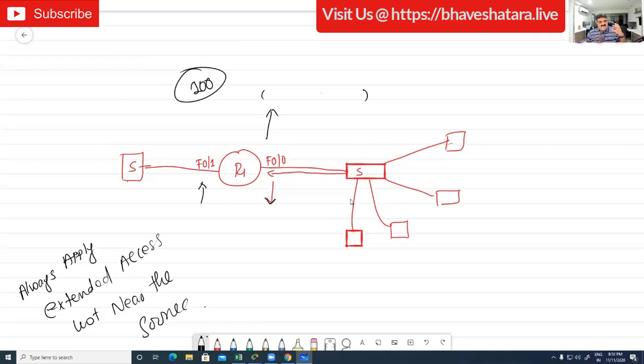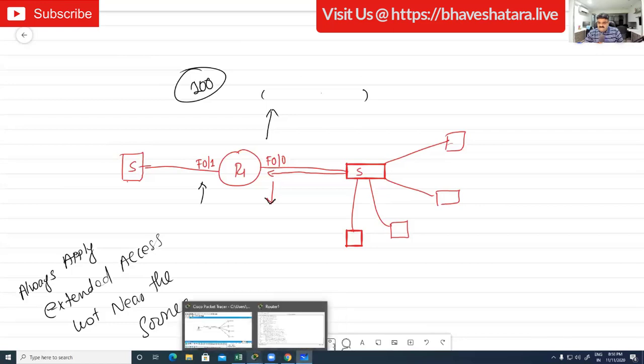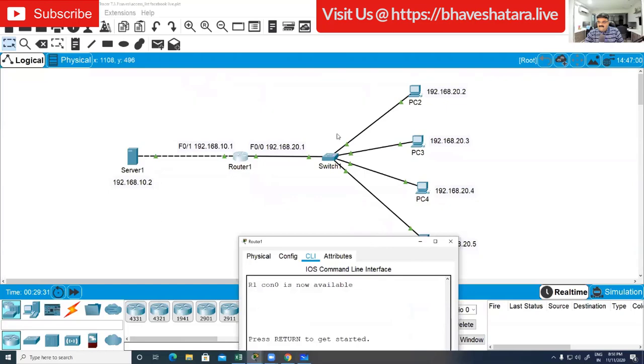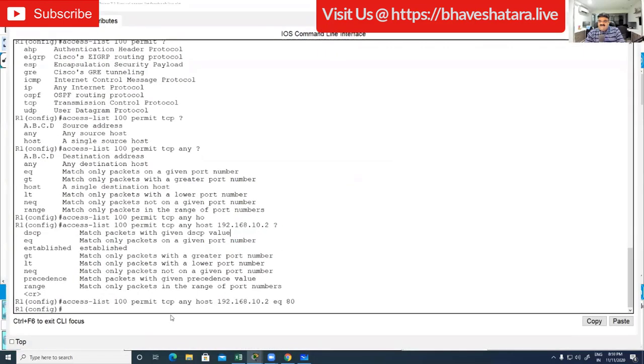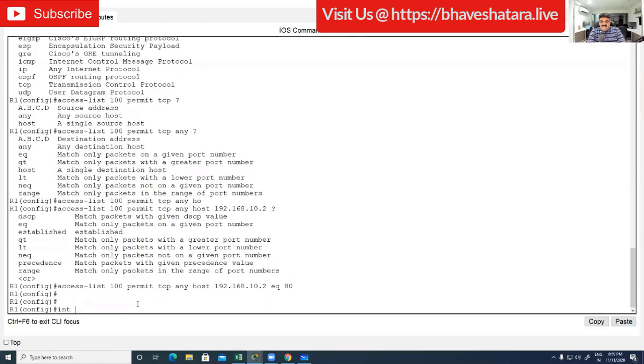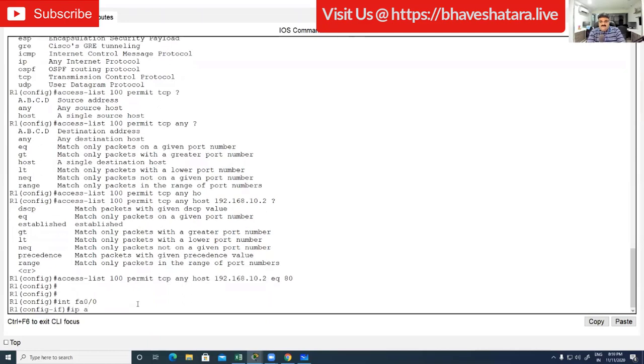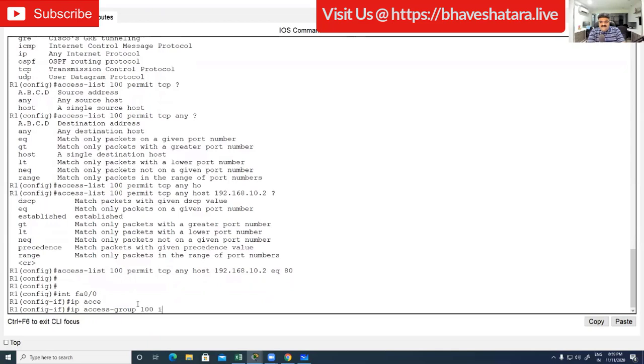The command is IP access-group 100 in. There is another command, access-class, but we'll talk about this later. Right now the command is access-group. I have to go to the FastEthernet 0/0, and here is interface FastEthernet 0/0. The command is IP access-group 100 in. Nikhil, you are right. Suraj, you are right. Nitish Sharma, Rajkumar, you will never forget this.